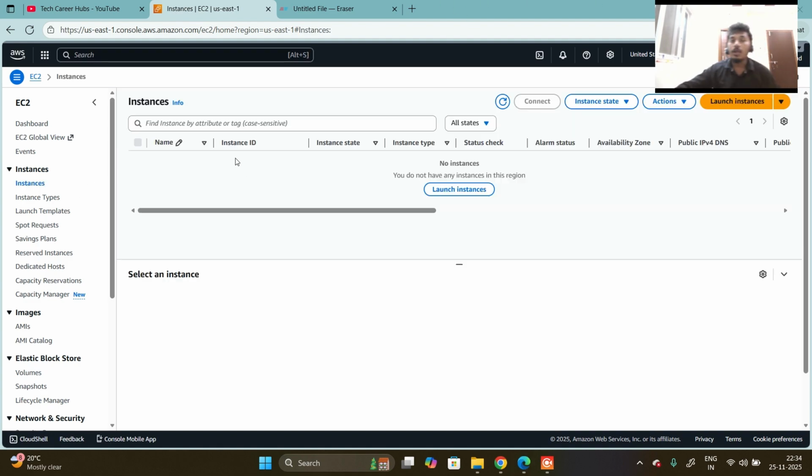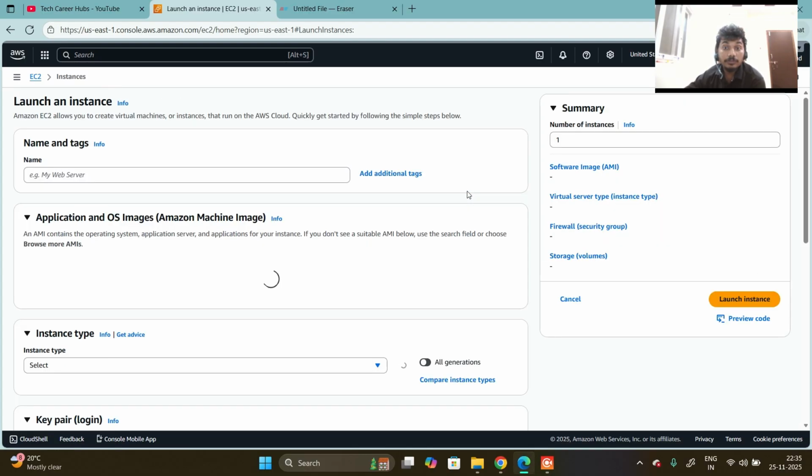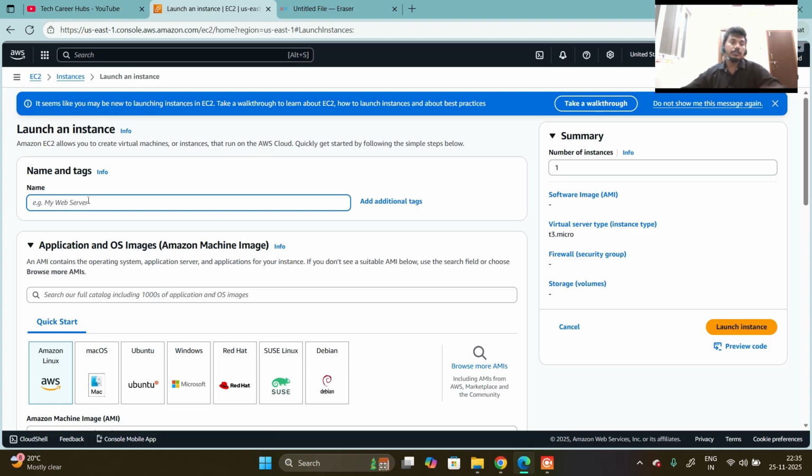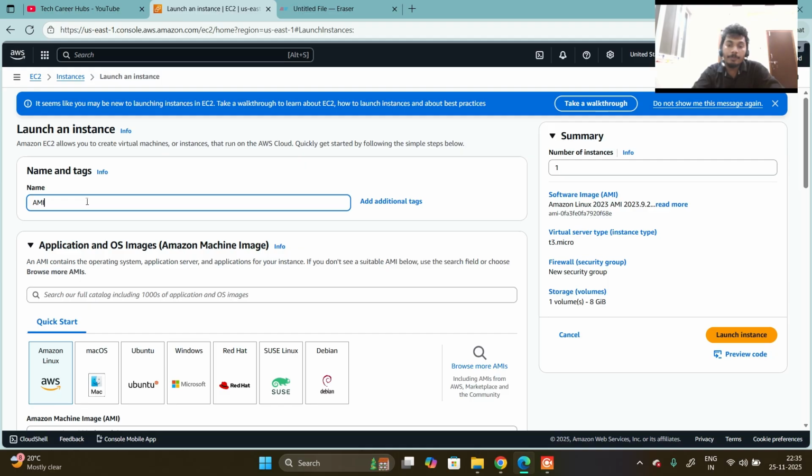Now I don't have any instances launched here, so I am launching one EC2 server here. Then I am clicking the IAM roles tab.